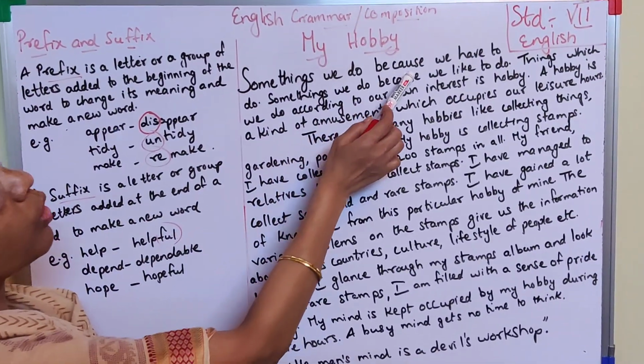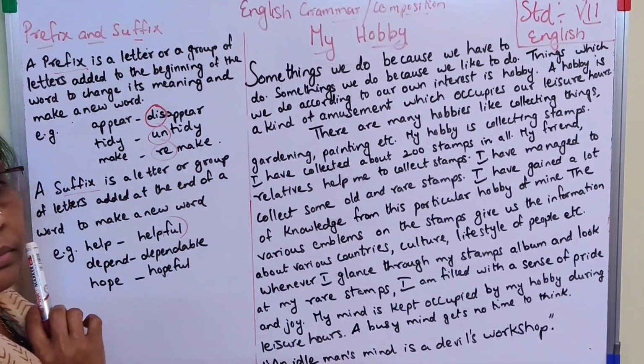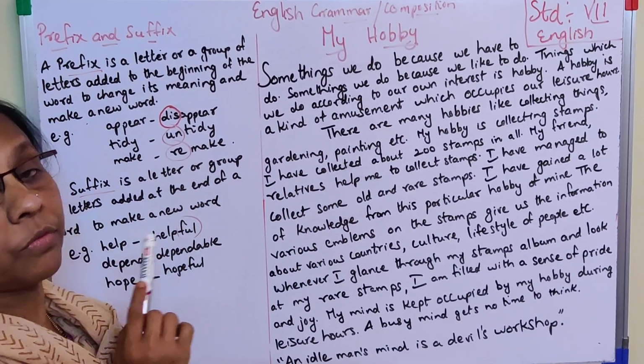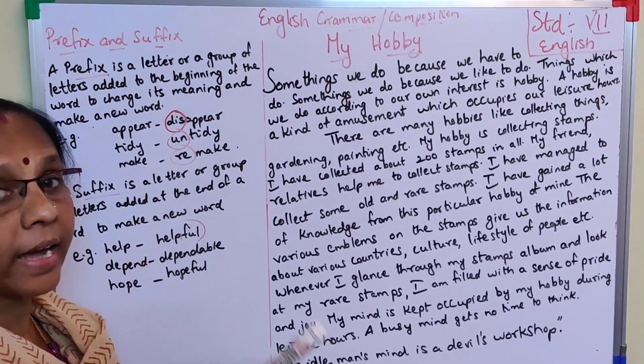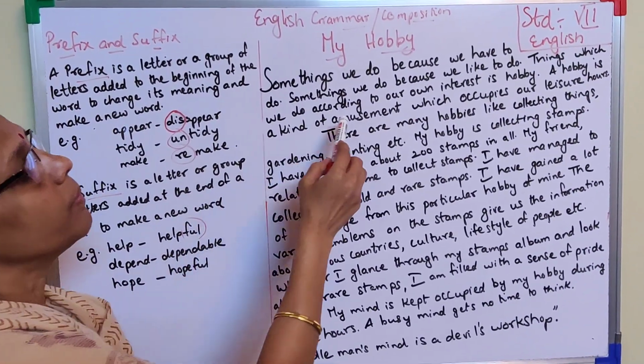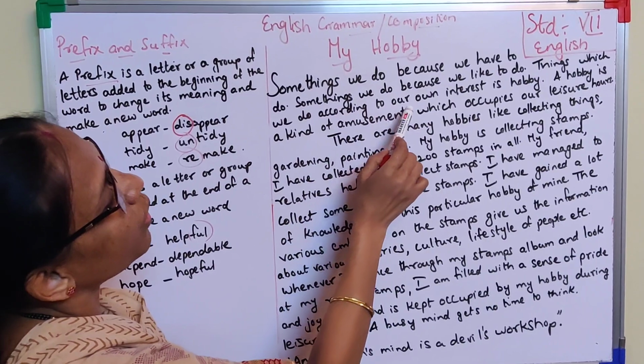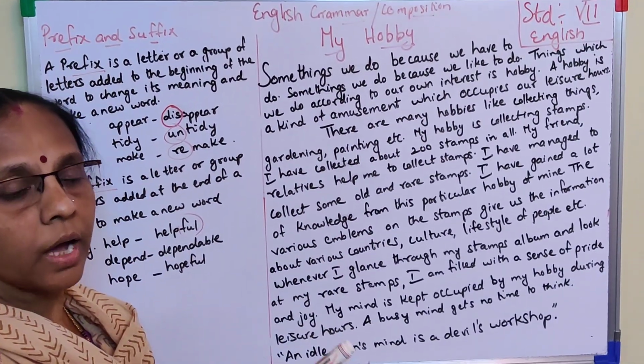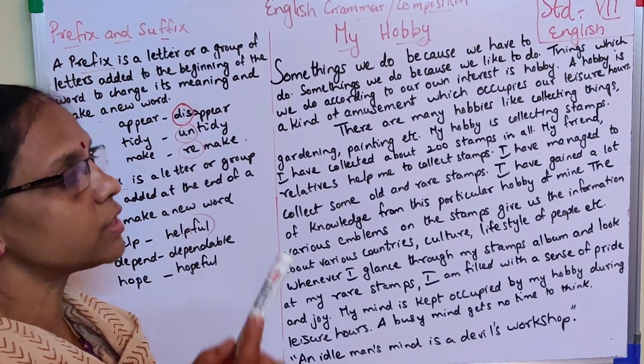Some things we do because we have to do. Some things we do because we like to do. We have to do means compulsory. We like to do means it's our interest. Then the things which we do according to our own interest is a hobby. So what you are doing according to your own interest, that is known as a hobby.